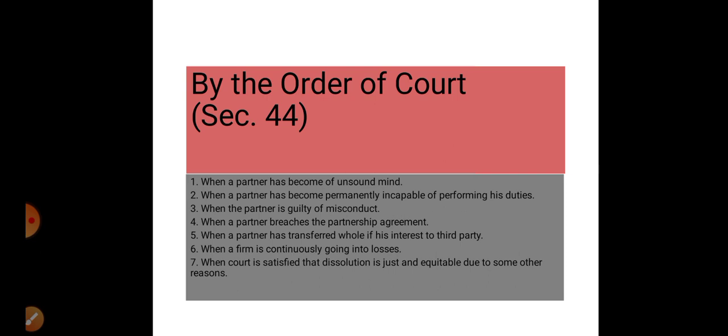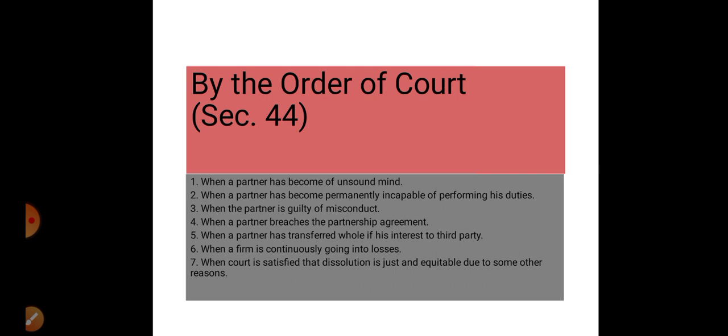Number 3. When the partner is guilty of misconduct. If there are two partners and one has proved guilty of any misconduct, then that partner will be expelled from the business. Only one will remain in the business. So then the court will order for dissolution.